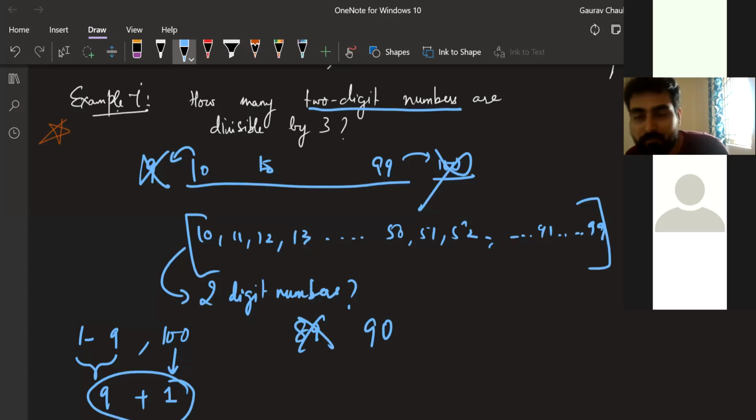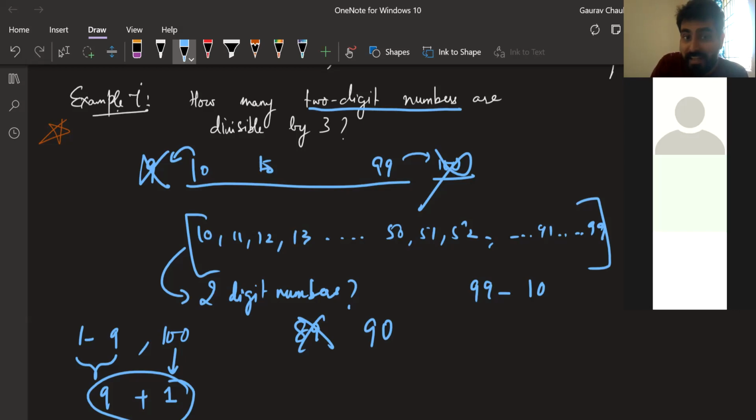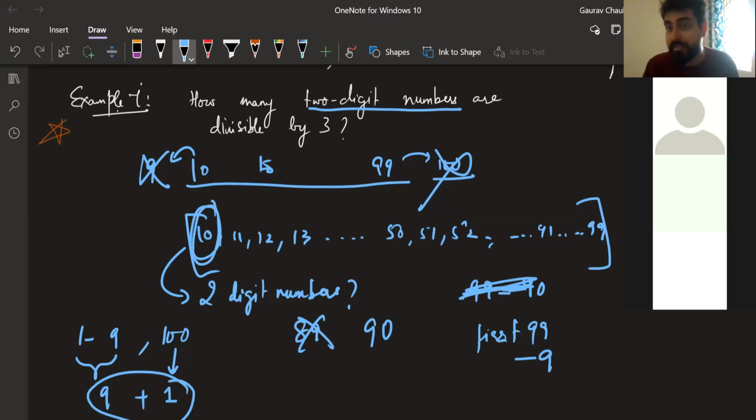Manisha, go ahead. Sir, 99 minus 10. 99 minus 10, a very common, silly blunder which people make. 10 is included, so you can't subtract 99 minus 10. You should subtract 99 minus 9, right? Because from the first 99 numbers, your logic, Manisha, is to see how many are not there. How many are not there in the first 99? 9 numbers are not there, right? Not 10. 10 is included in this list of two-digit numbers.